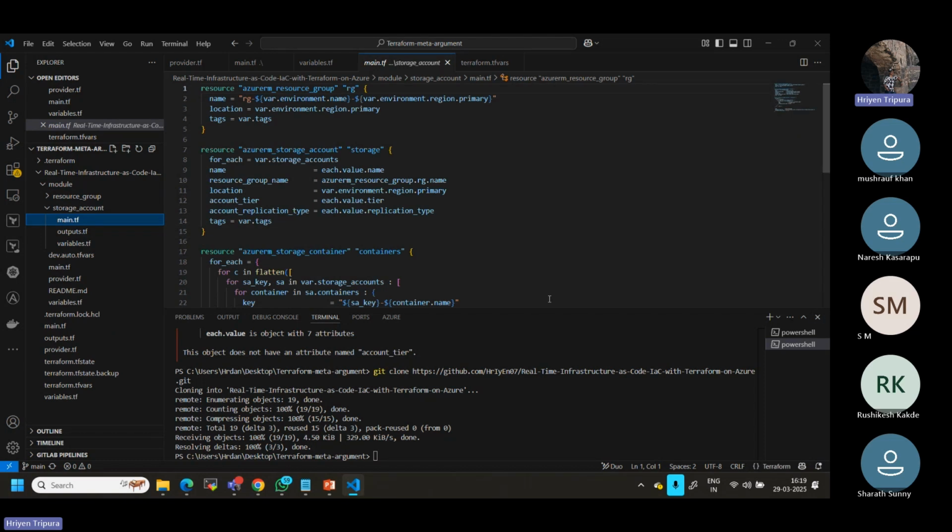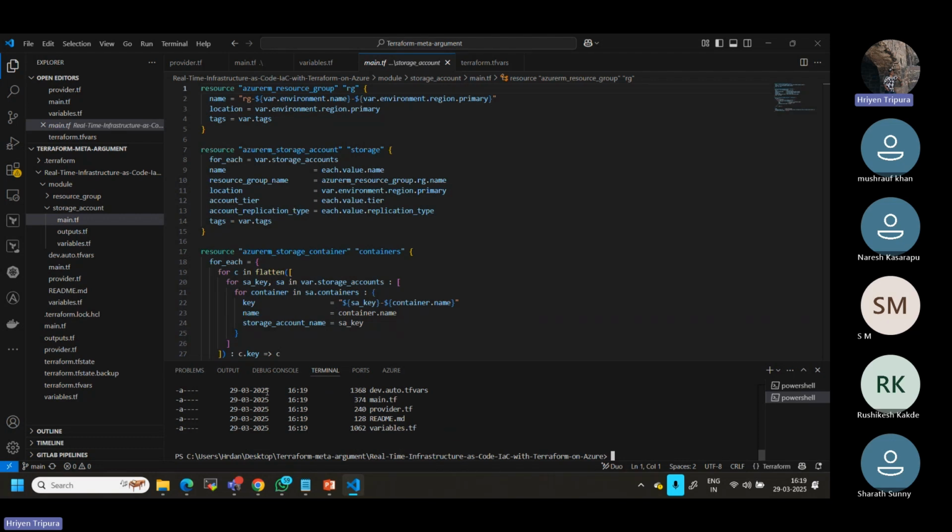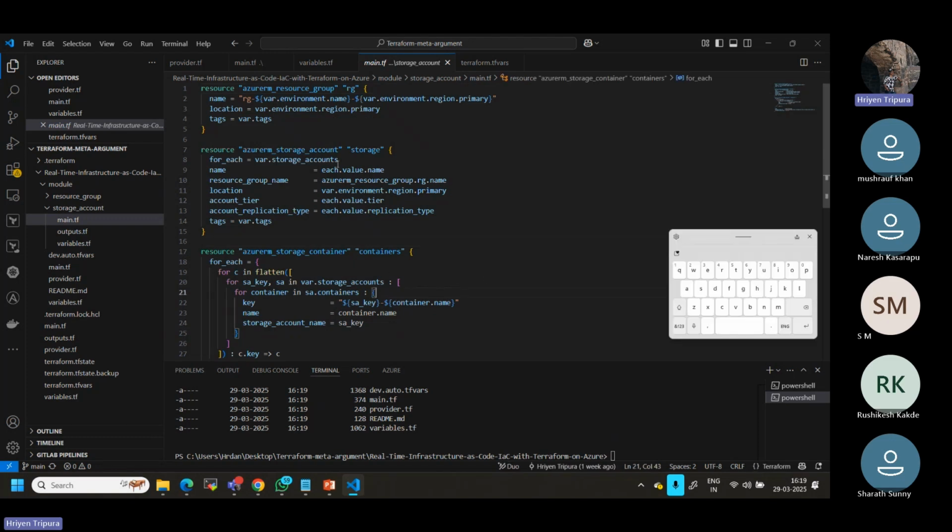As I told you, this is how we can check, or maybe let me go within the repository itself. cd real time something, right? This is the repo. I'm inside the repo now. Now I can see this module. Now what we have to do here, containers and all we have it. But as I told you, this is the advanced one. Let's go with this one.